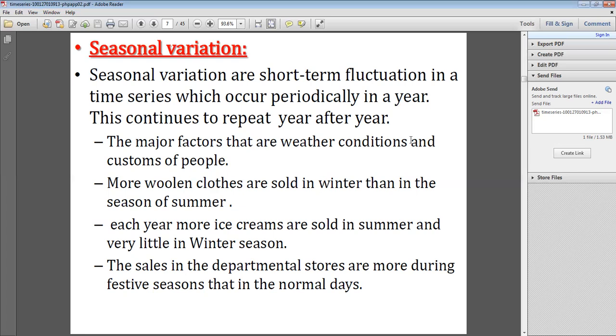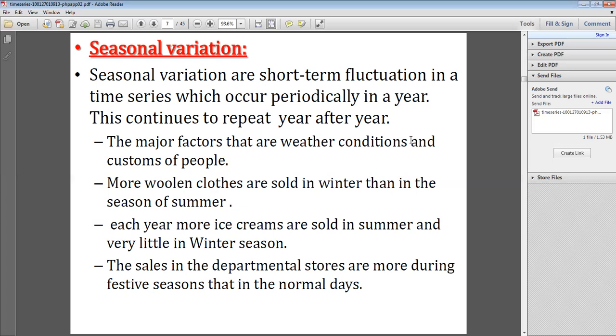4 3s are 12. Okay, so now, for example, in summer season there is demand for cold drinks and ice creams. Rainy season, demand for umbrellas and coats. Winter season, demand for chai and coffee. That means according to season the changes occur. The major factors are weather conditions and the customs of people. So weather conditions means summer, winter, rainy. Coming to customs of people.